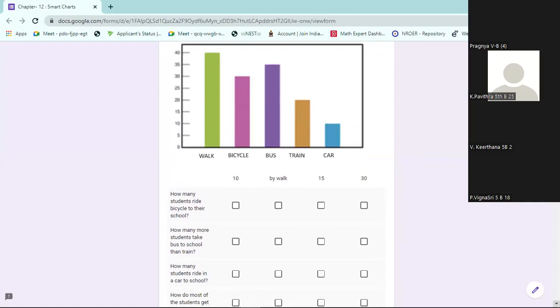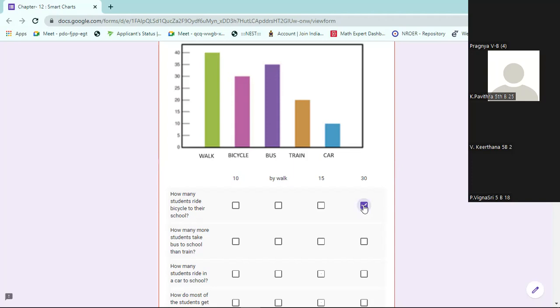How many students come by bicycle to the school? Bicycle. Look at the second bar, which is giving 30 as the number. That's 30. How many more take bus to school than train?